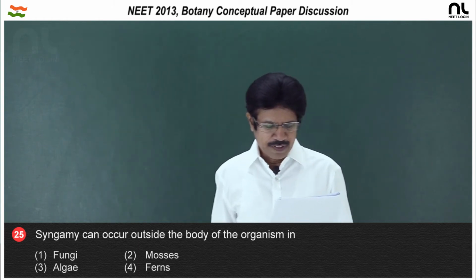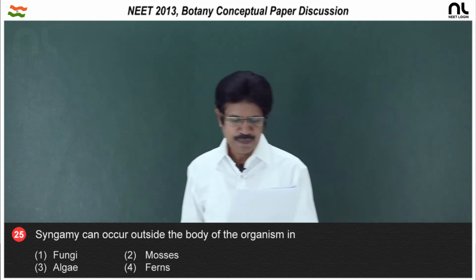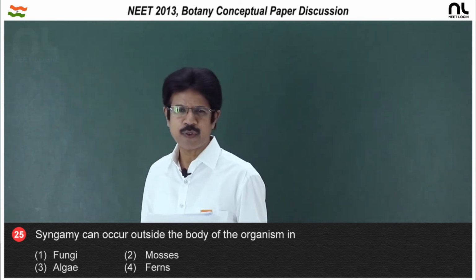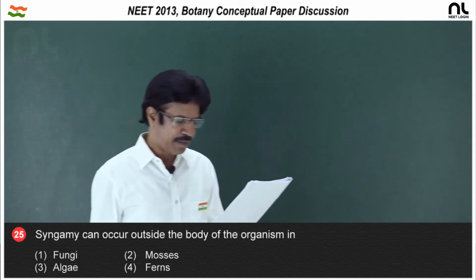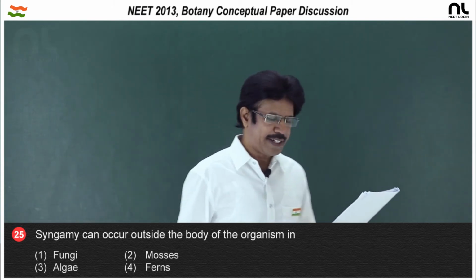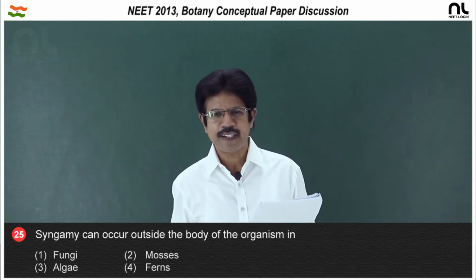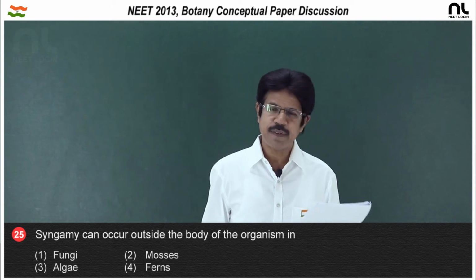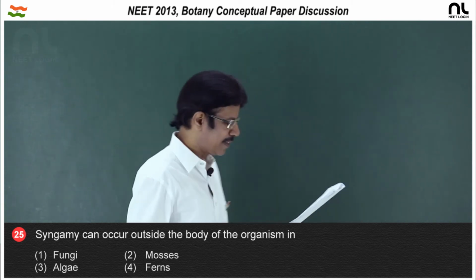So, in the first option, fungi have internal fertilization. The mosses also have internal fertilization, and the female sex organ is the archegonium. In case of algae it is external fertilization. And in case of ferns, that is internal fertilization, and the female sex organ archegonium is present. So, the right option is the third option.